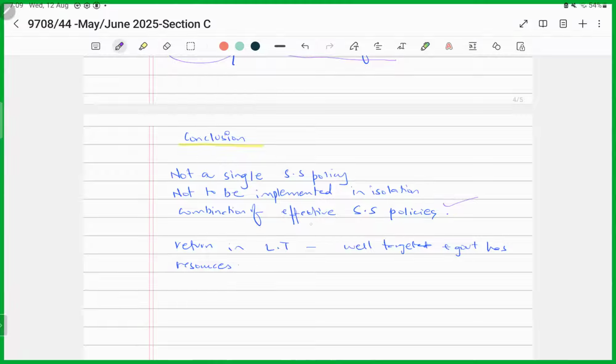So the most effective approach would be that instead of implementing one single supply side policy in isolation, these policies must be implemented as a combination, right?